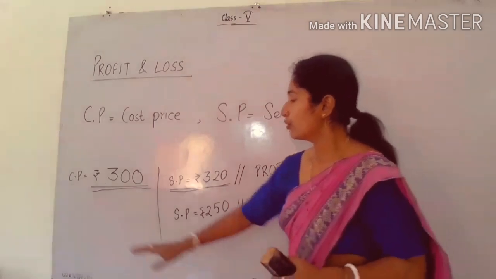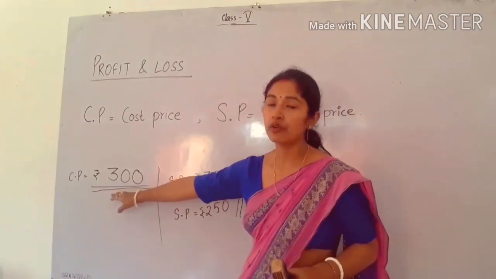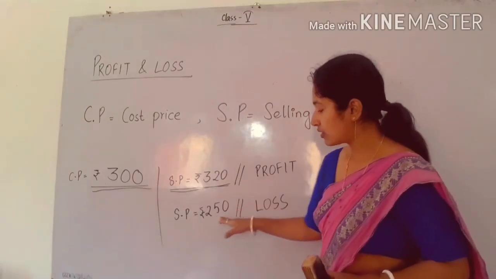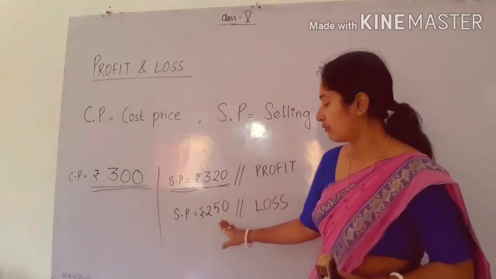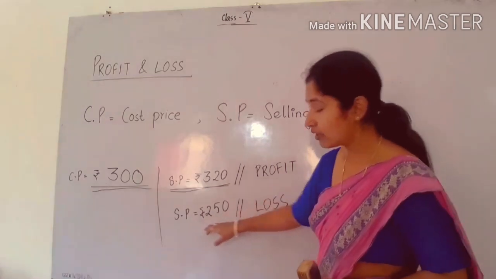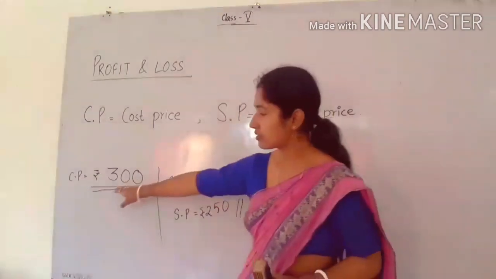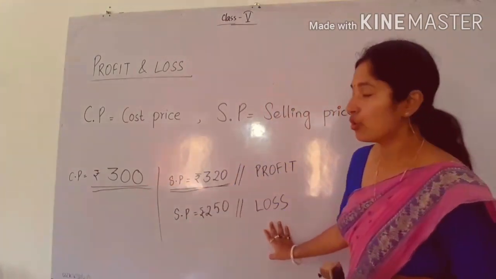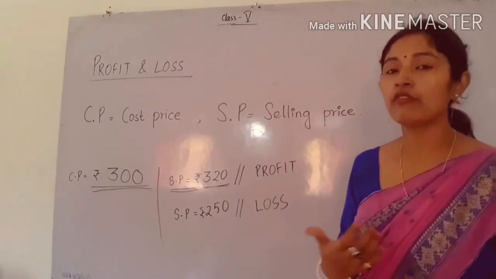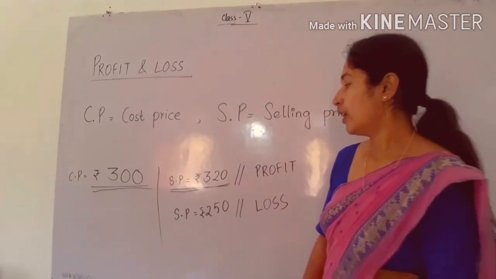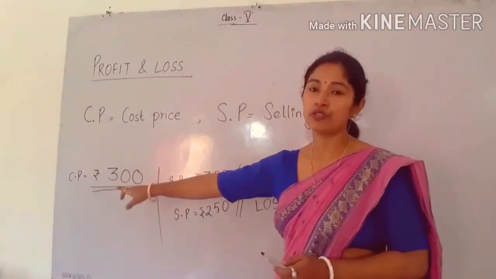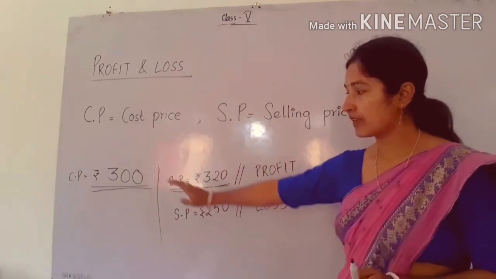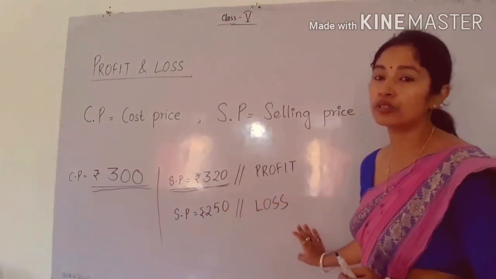Loss, because you gave 300 rupees to the shopkeeper, but after some days you are selling for 250 rupees, which means the price is less as compared to the cost price. So in that case it will be a loss. So how to remember profit and loss? When will there be profit? When will there be loss? If the selling price is greater than the cost price, then there will be a profit. And if the selling price is less than the cost price, there will be a loss.